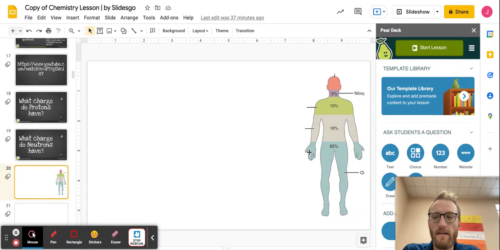But we find that about 99% of the human body is comprised of four different elements. Of all the elements that are out there and all the types of atoms, there's really just four. So just kind of draw these in your notes, something that's similar to this, kind of shaded in. So this is saying, okay, 65% is made up of oxygen and then carbon or whatever it is, okay? And that's the last thing you'll add to your notes.